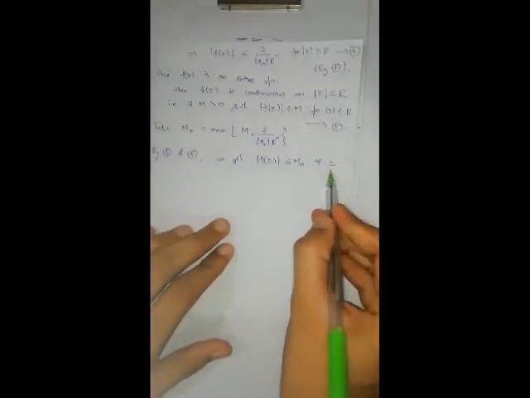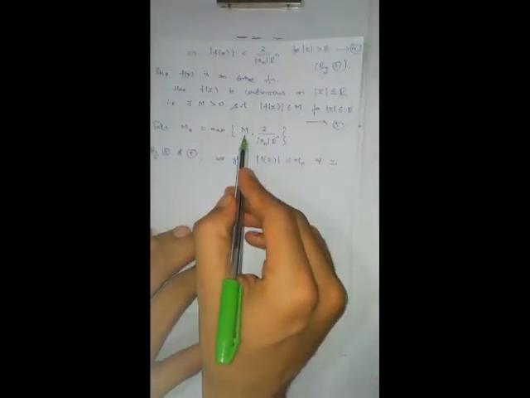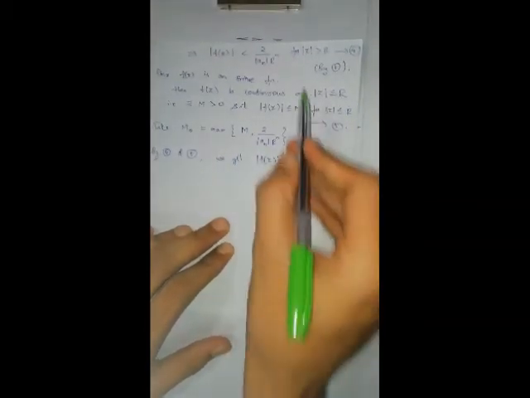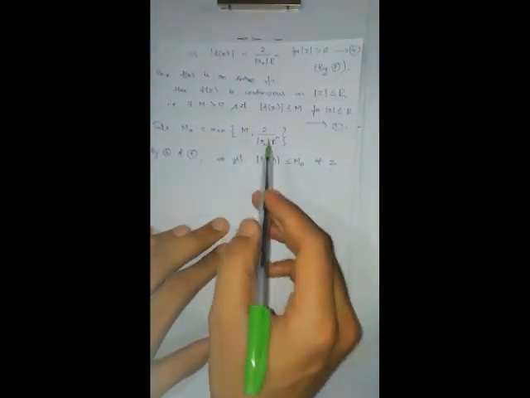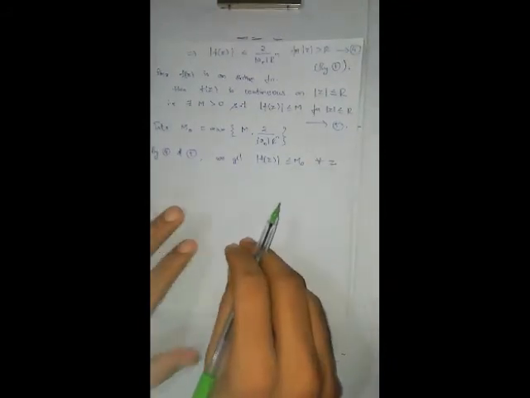If this z belongs to modulus of z less than or equal to r, then it is less than or equal to M. If it belongs to this one, therefore it is less than or equal to M. Therefore, whatever the maximum it may be, the modulus of f of z is less than or equal to M naught for all the points.